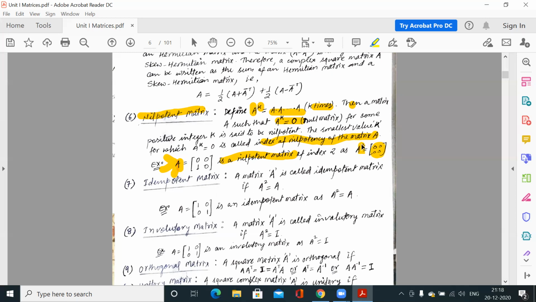But what is the index? Index is the least, smallest value of k. Because A square is giving you the null matrix for the first time, when you make the power 2, this is your index. A cube is also a null matrix, A to the power 4 is also a null matrix, but A square is giving you the null matrix the first time. So square is your index. So the index is 2.